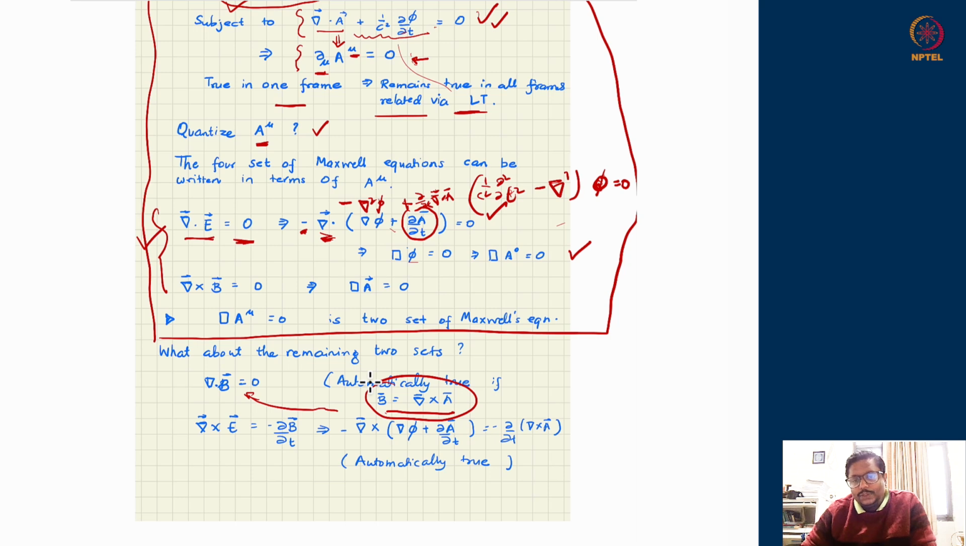Okay, so you do not have to do anything, you do not have to solve anything. Divergence of B will always be 0 given the structure of B. What about the last remaining Maxwell's equation? Curl of E is equal to minus del B by del t.